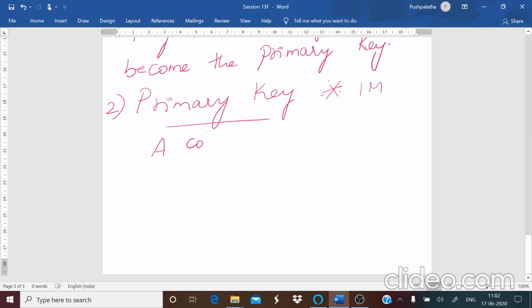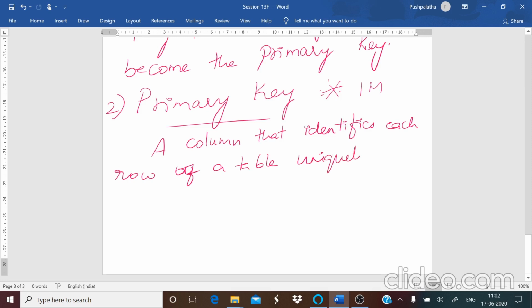A column that identifies each row of a table uniquely is called a primary key. It should not be empty. It should always have some values within that. So every relation or a table must contain a primary key.